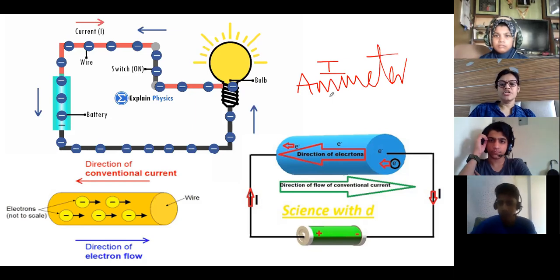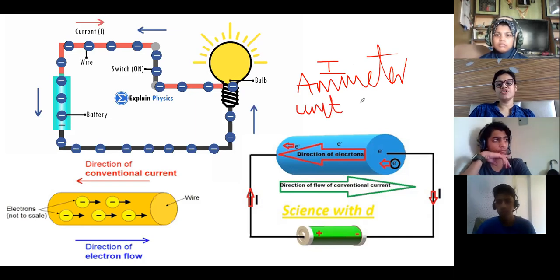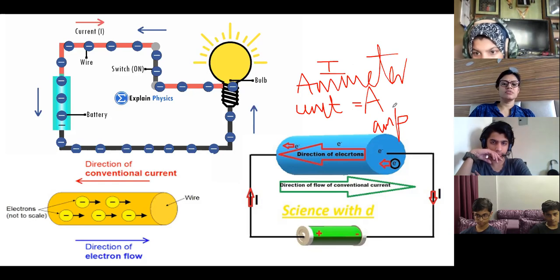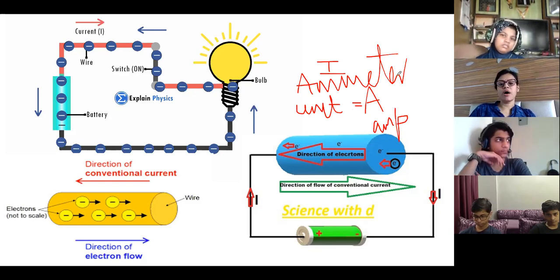And the unit in which current is measured, the unit of current. Anybody remembers? Ampere. Yes, it is ampere. When you write it in short, you will write it with a capital A. Otherwise, we write it as AMP. AMP also you can write, or A. Okay, so these are the main important facts about current that you should remember.